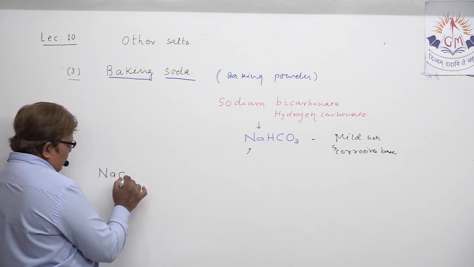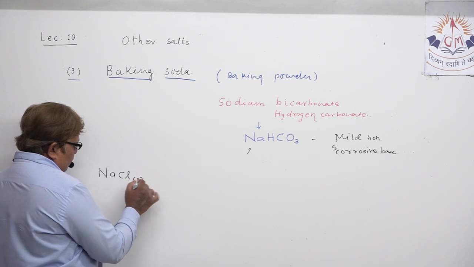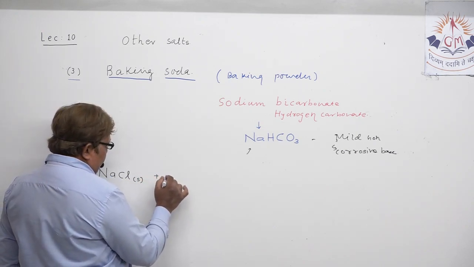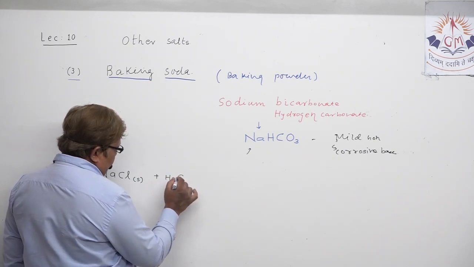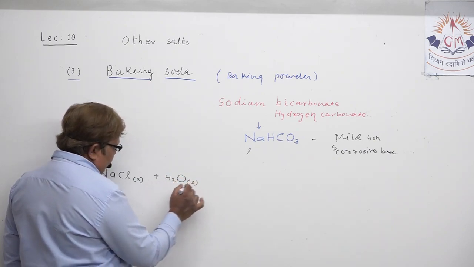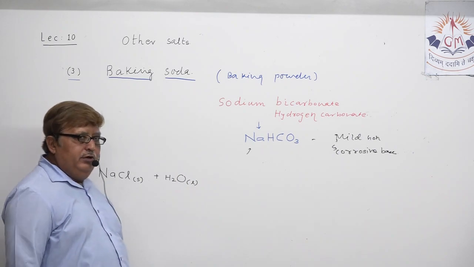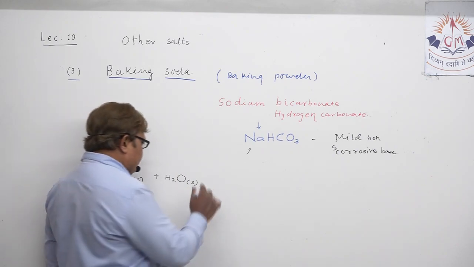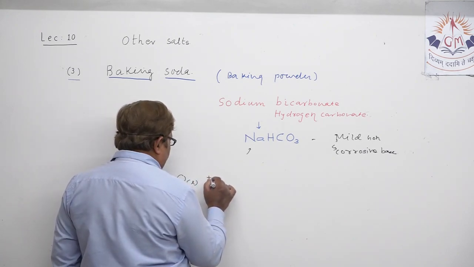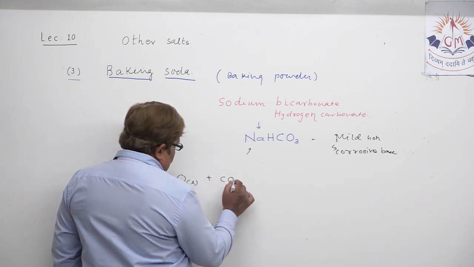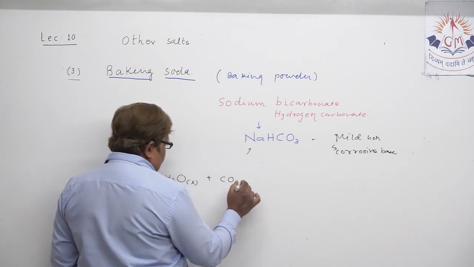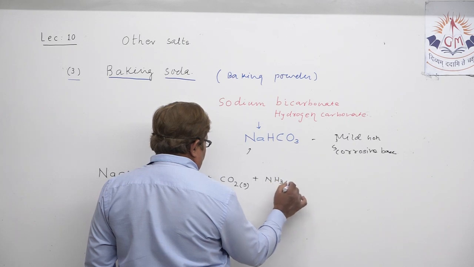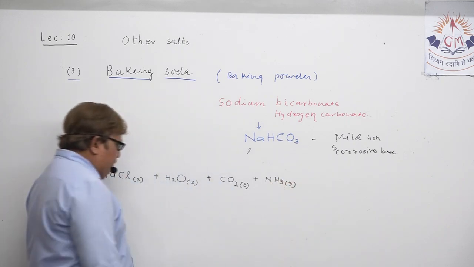Sodium chloride solution, when I speak the word, obviously I have to write H2O because I spoke. Sodium chloride solution is prepared and carbon dioxide and ammonia gas NH3 is passed through that.